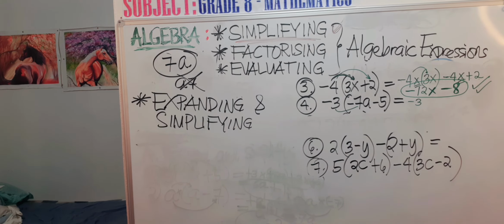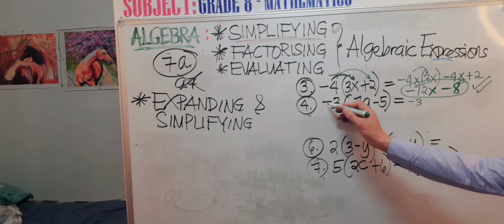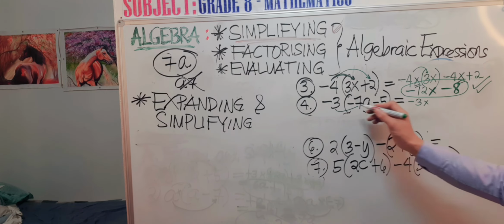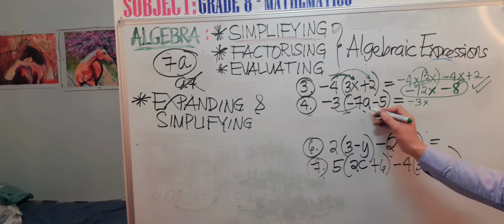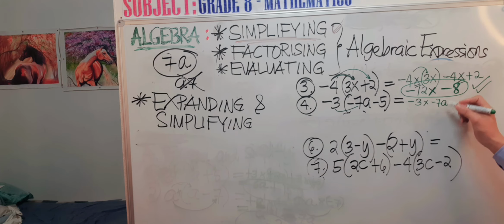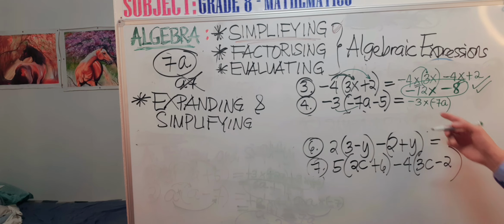So negative 3 times negative 7a. Now again, our 7a term has a negative sign, so we can use parentheses here in order to separate it.